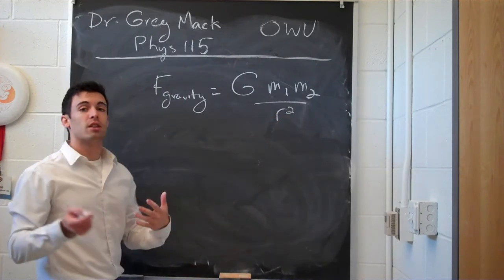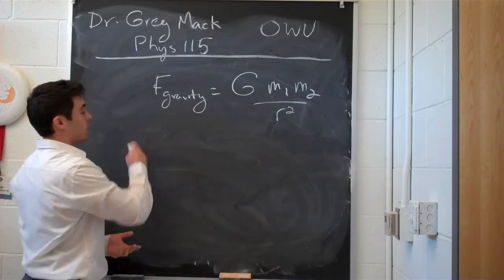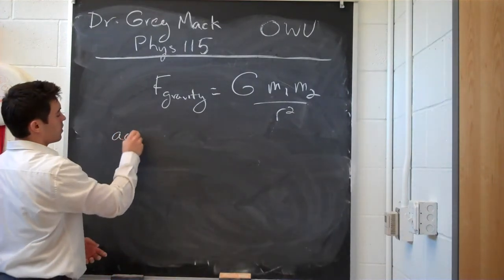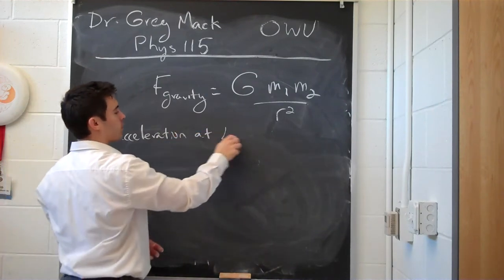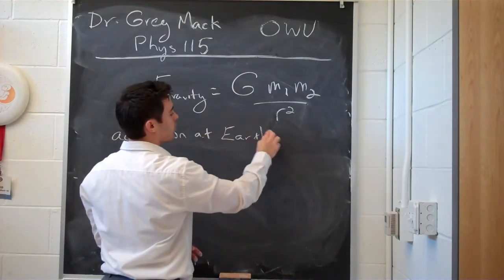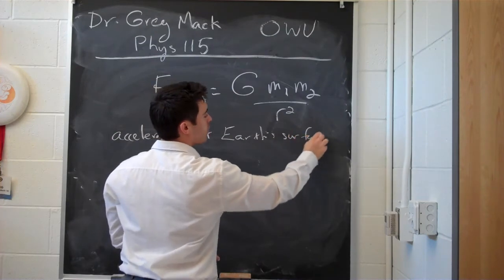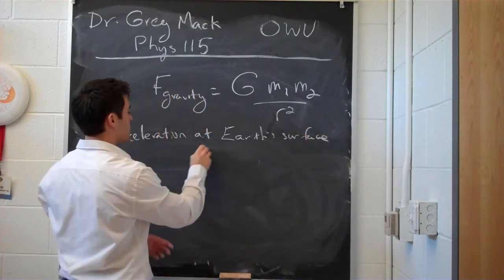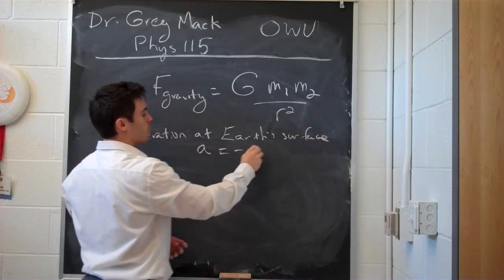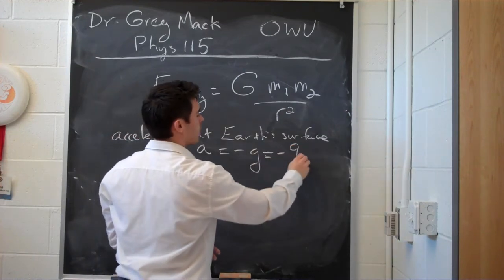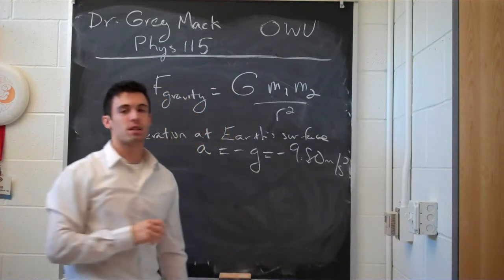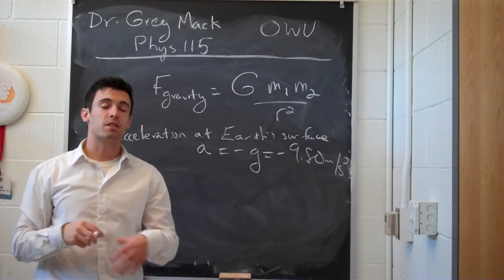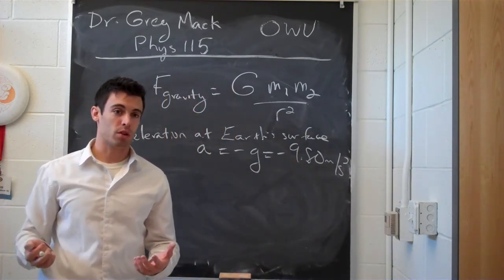So if we're looking at the acceleration at the surface of Earth, that due to gravity is negative g, so negative 9.80 meters per second squared. And we say that something has a weight because it's being acted on by the gravitational force.